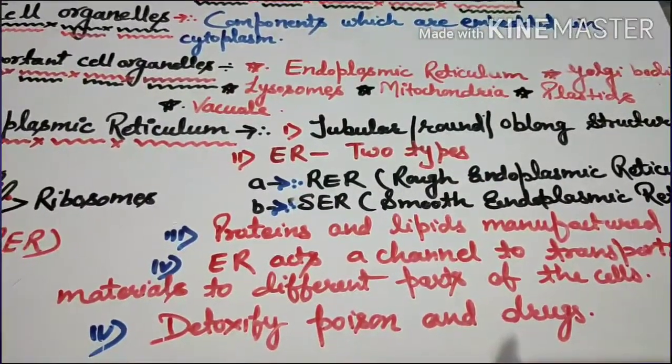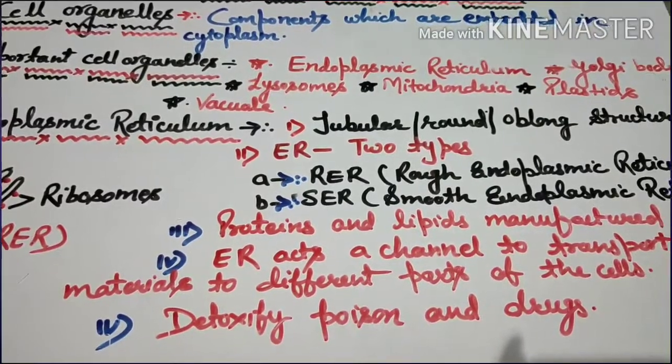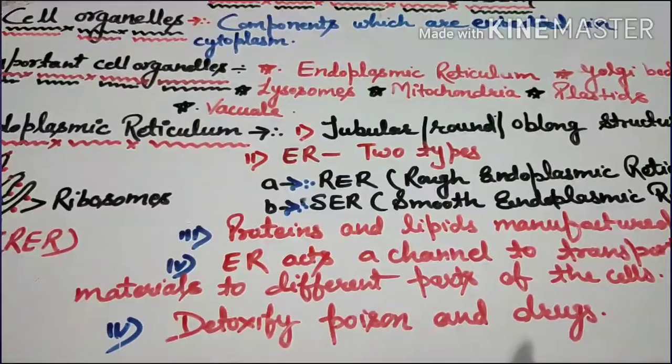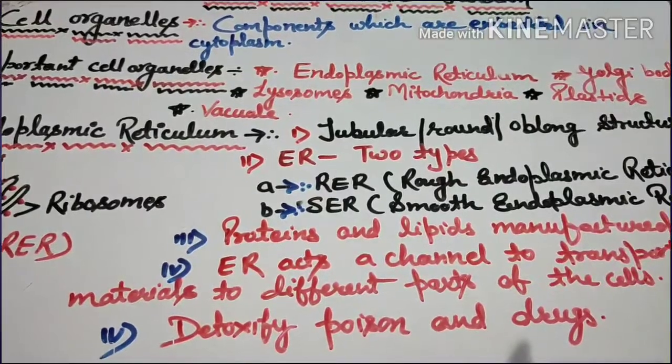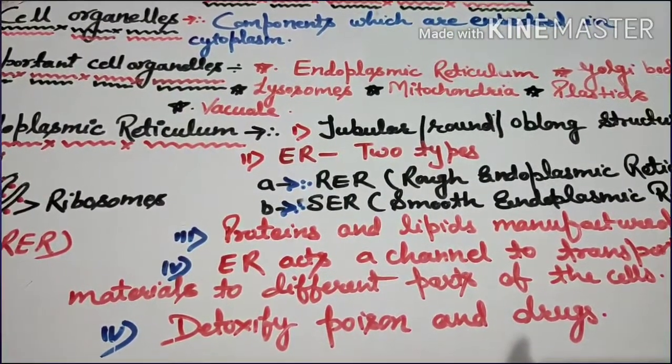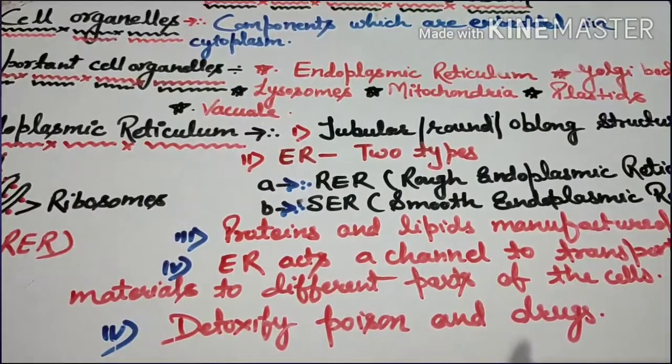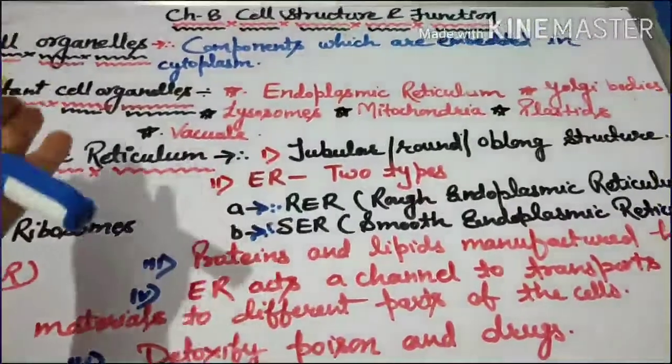So there are several cell organelles suspended in cytoplasm, right? And each organelle is surrounded by its individual membrane. So whether you have a plant cell or an animal cell, everywhere you can see cell organelles.